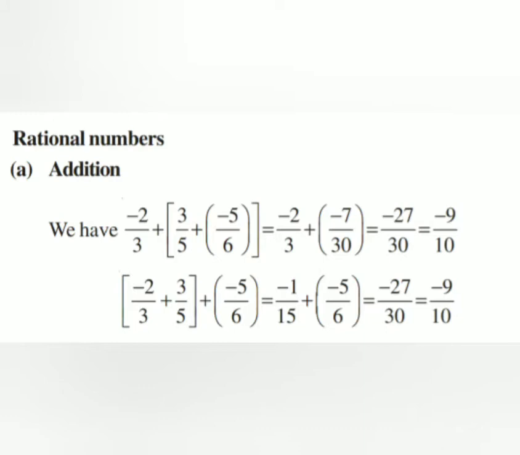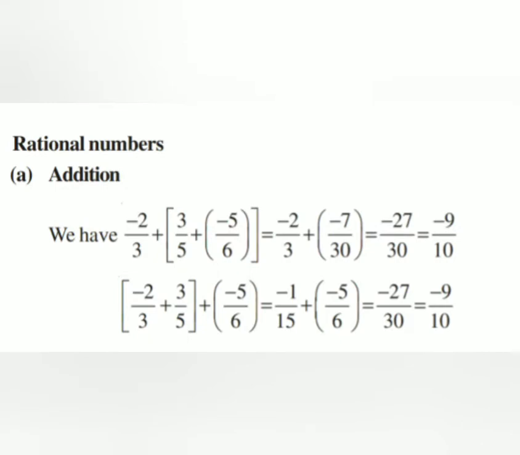First, let us solve the addition of A, B and C as follows. Minus 2 by 3 plus 3 by 5 plus minus 5 by 6. Initially, in first step, let us solve for B plus C first. Then we get the answer minus 2 by 3 plus minus 7 by 30. If we solve minus 2 by 3 plus minus 7 by 30, we get the answer minus 27 by 30. Further solving this, the final answer will be minus 9 by 10.